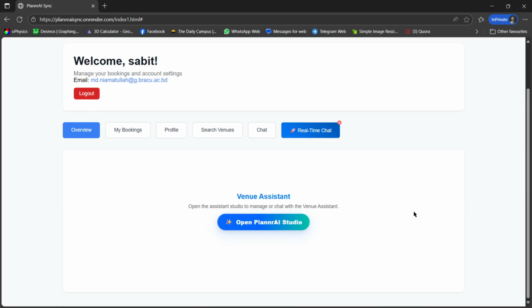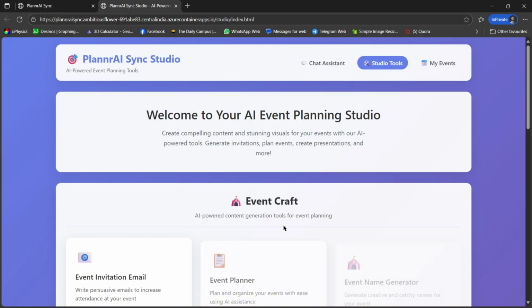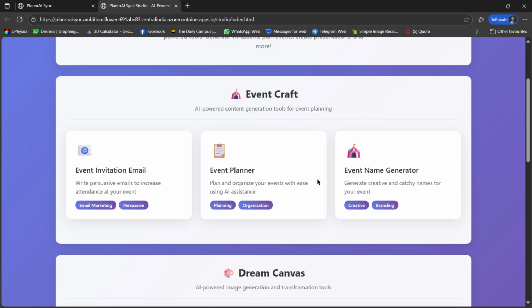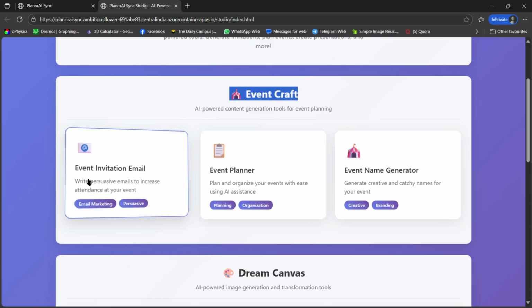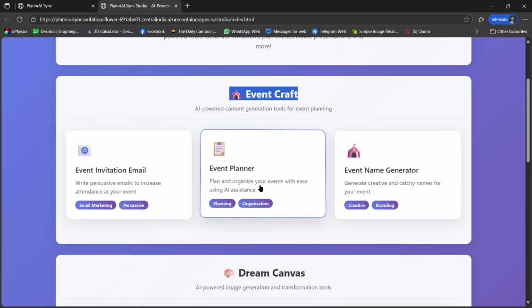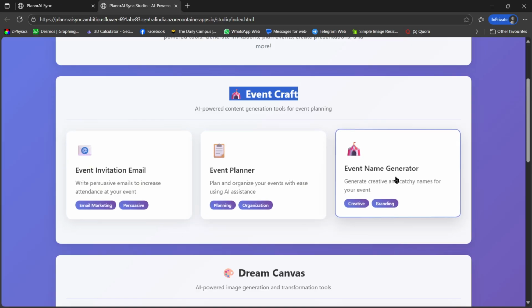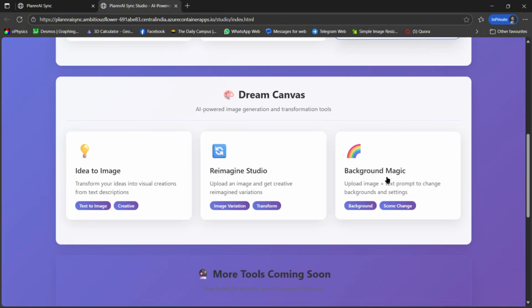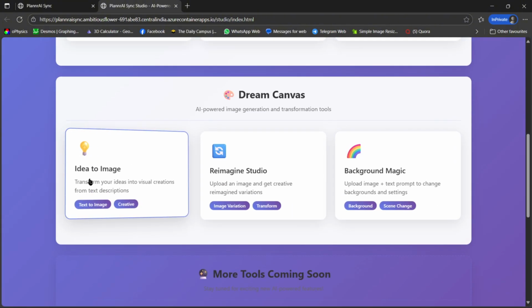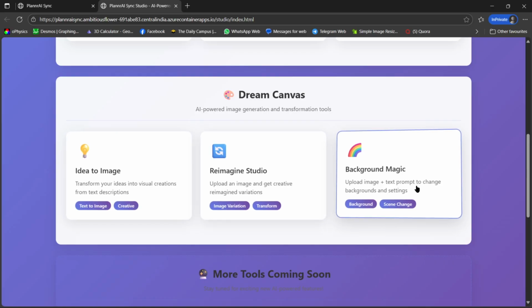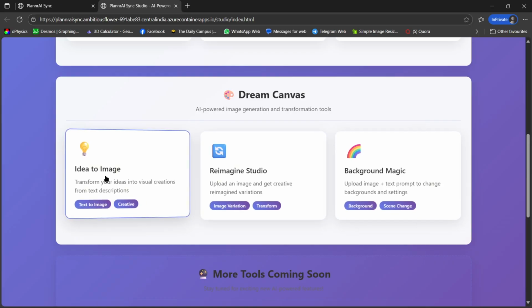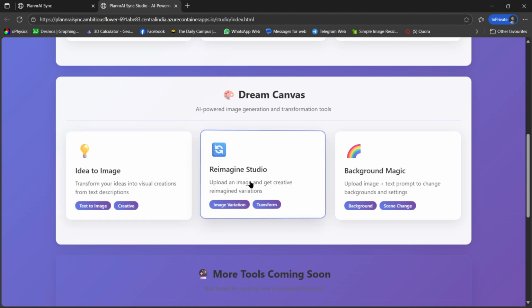Let me go to the AI Studio, our extended AI for more structured prompts and images. We have two parts: Event Craft and Dream Canvas. For the image things, we can choose options like idea to image, reimagine studio, or background magic.